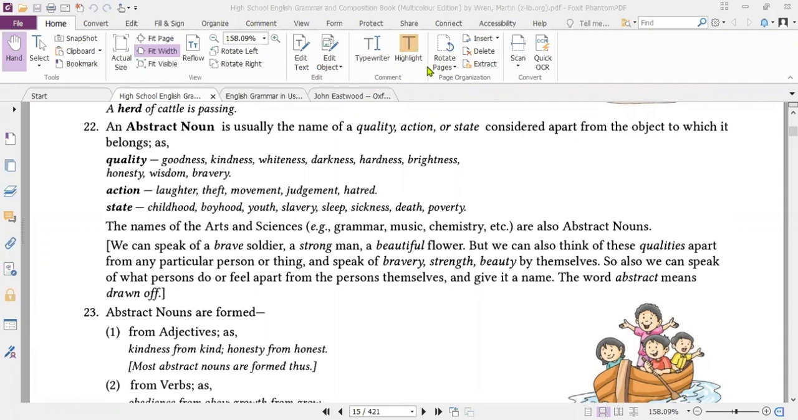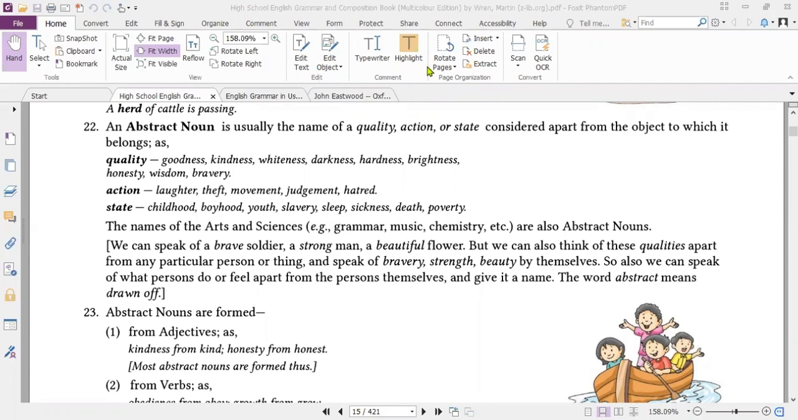And then theft could also be measured in terms of the quantity of rupees that have been stolen, but the name itself, the kind of quality, the movement and the judgment and the hatred, the other things that are being felt: state, childhood, boyhood, youth, slavery, sleep, sickness, death, poverty. So these are the states that could be experienced, that could be seen and felt by human beings. And these are the various stages.